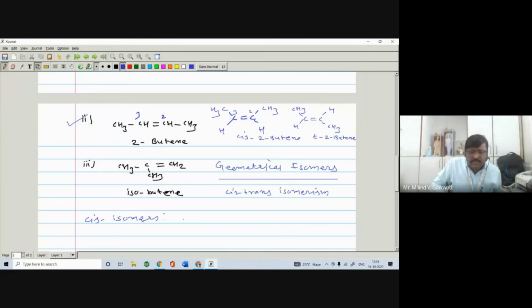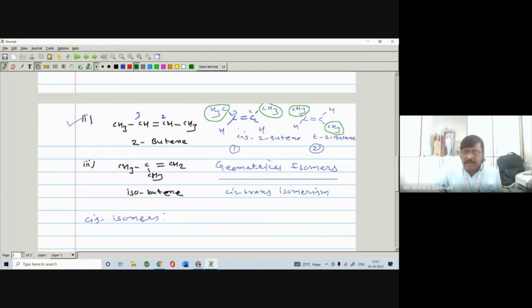Cis isomers. In example number 1 and example number 2, you will see that when the similar groups, that is the methyl and methyl group, are on the same side of the carbon-carbon double bond, it is called cis. And when they are on the opposite side of the carbon-carbon double bond, it is called trans, right?